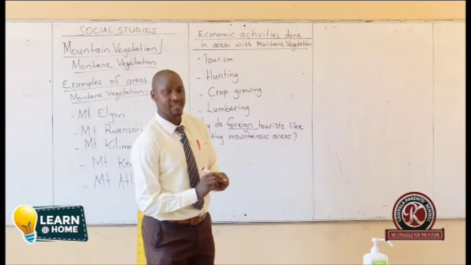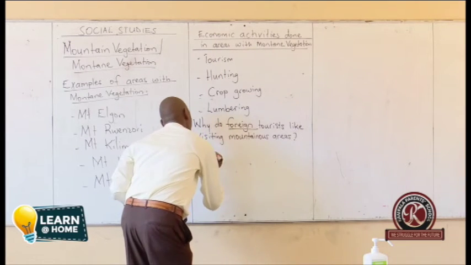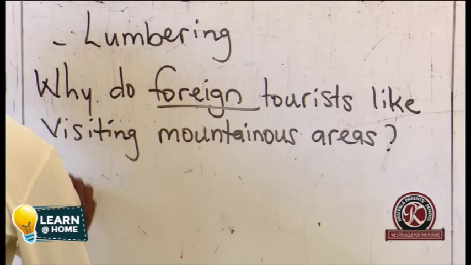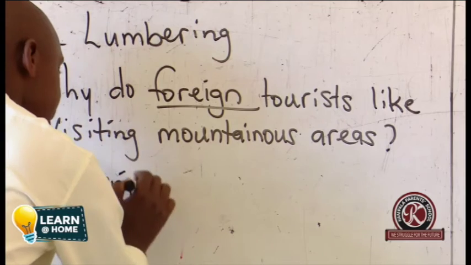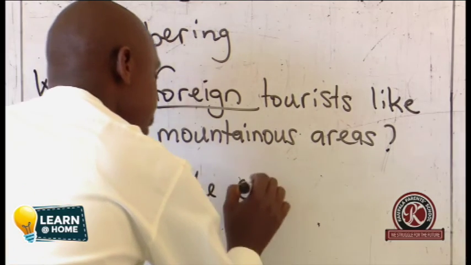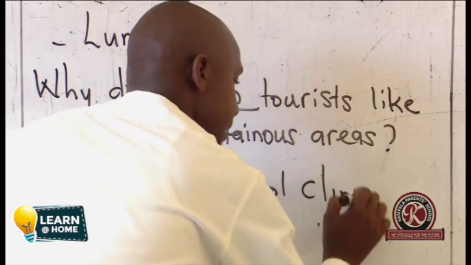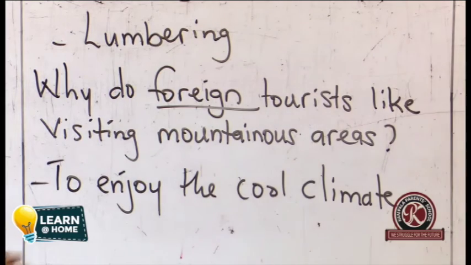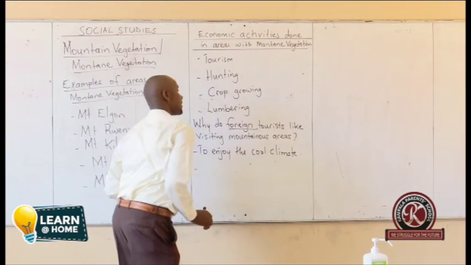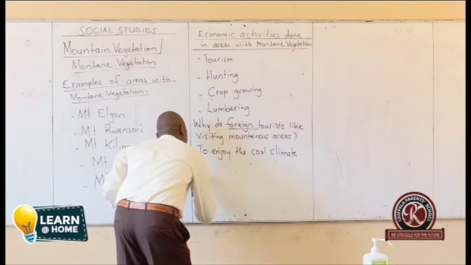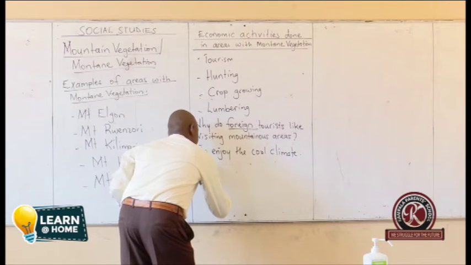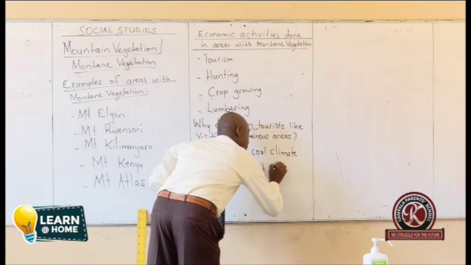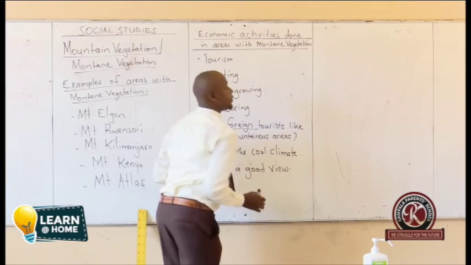Yes, viewers. One is saying to enjoy the cool climate, or mountainous areas have cool climate. So we can say to enjoy the cool climate. There is cool climate in mountainous areas. Any other? One is saying there is a good view, or there is beautiful scenery. Good view means the same as beautiful scenery.